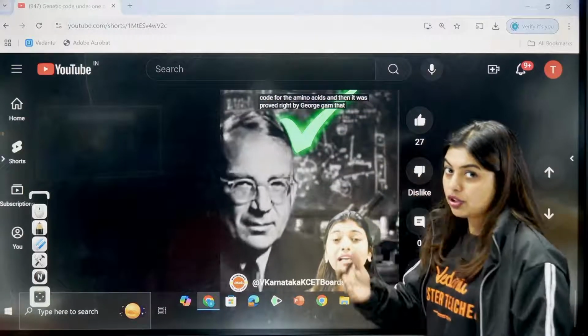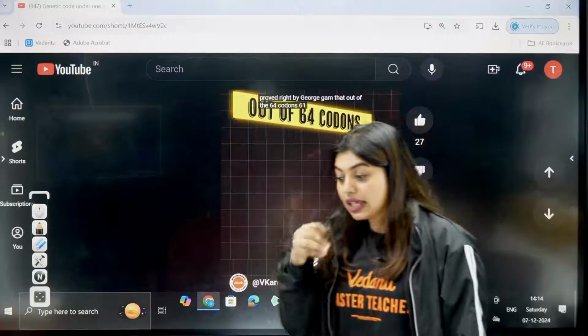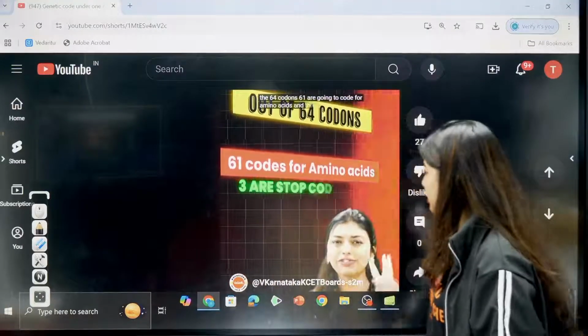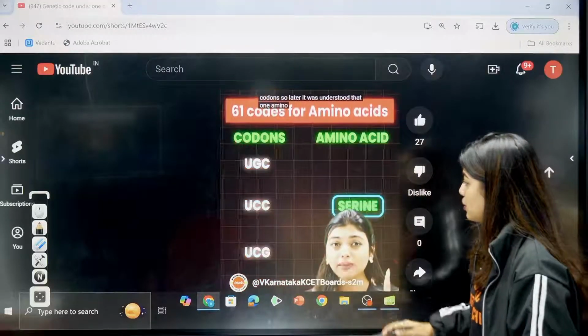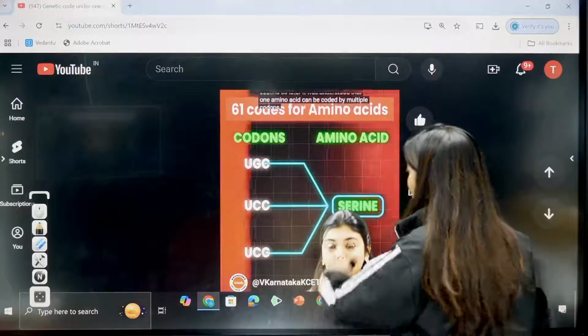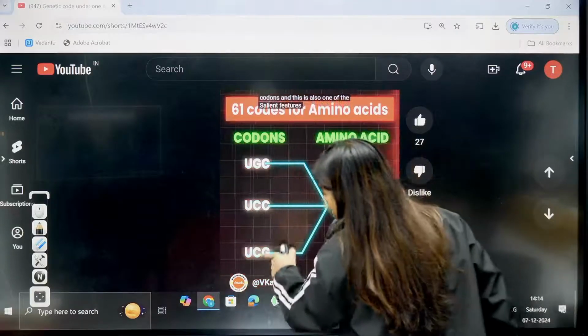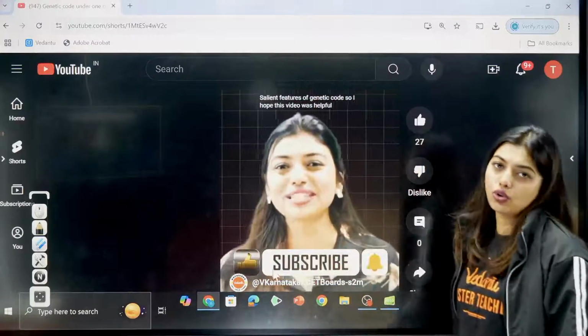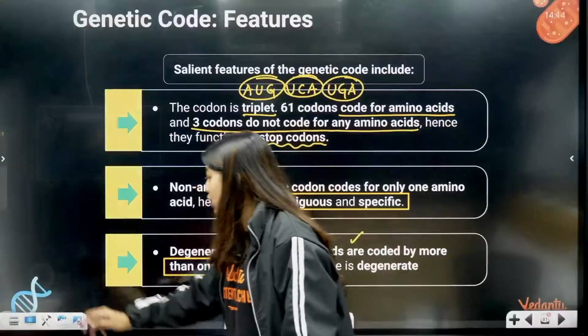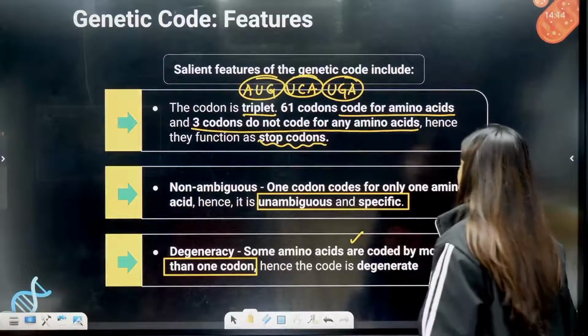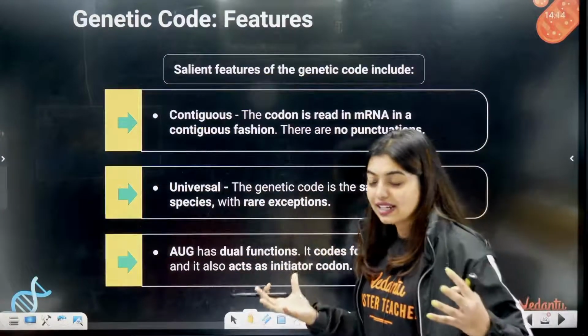It was something he proposed, but later it was proved right. He understood that 61 will code for amino acids and 3 are going to be stop codons. Now this is the important part: one amino acid can be coded by 3 or 4 different codons. This is the property of degeneracy. Everything is there on the channel. All you have to do is open your eyes wide, see it and appreciate it.